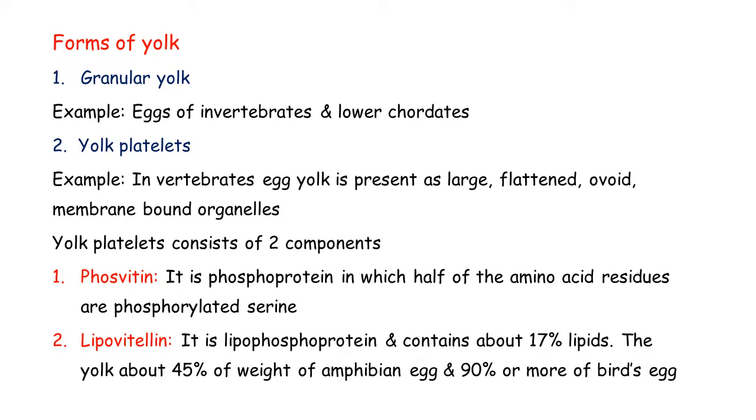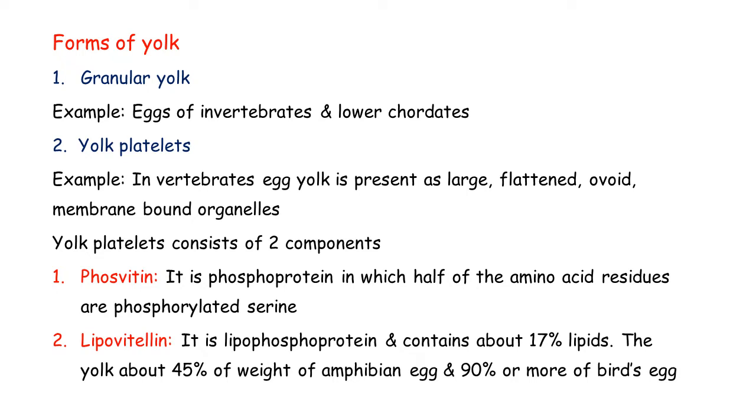In different types of organisms, two forms of yolk have been observed. One is granular yolk, another is yolk platelets. The eggs of the invertebrates and lower chordates have yolk in the form of fine granules. It is called granular yolk. And in vertebrate eggs, yolk is present as large, flattened, and ovoid membrane-bound organelles, and these organelles are called yolk platelets.